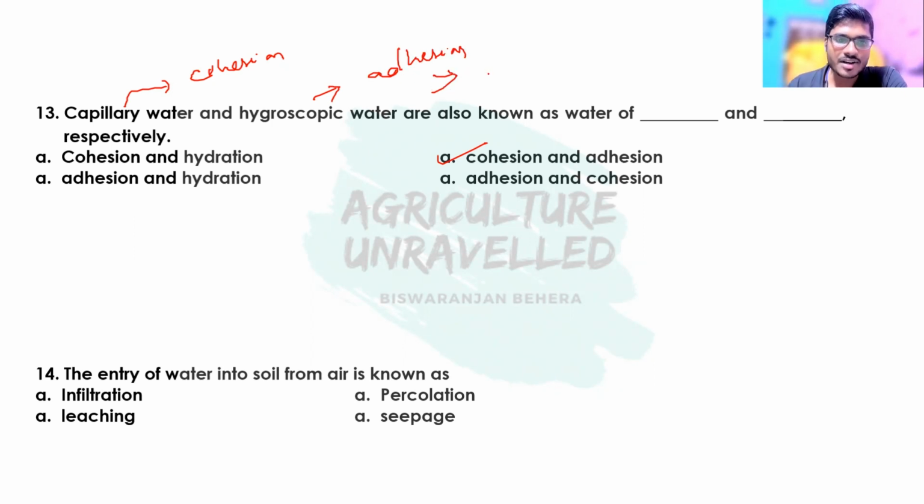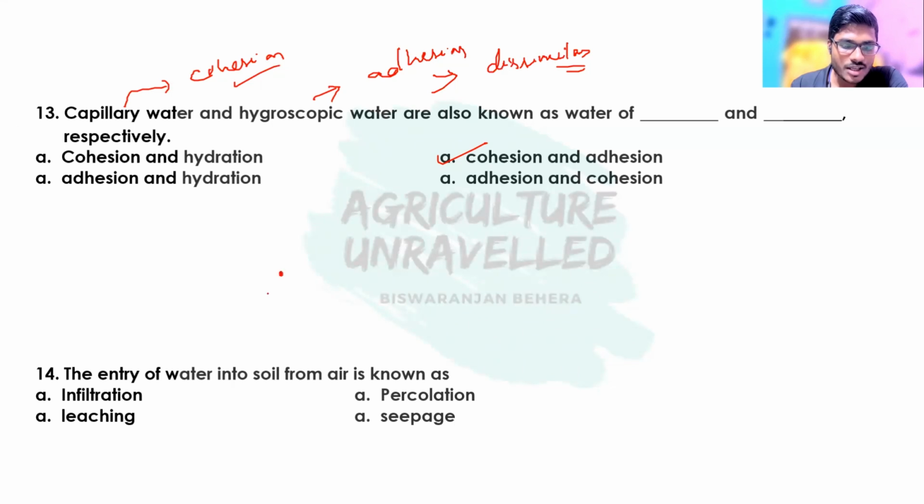Adhesion is the force that acts between two dissimilar molecules. Okay, two dissimilar molecules, so it is adhesion. And when the two molecules are of a similar type, the attractive force between these two similar molecules is known as the force of cohesion. So what happens in soil?